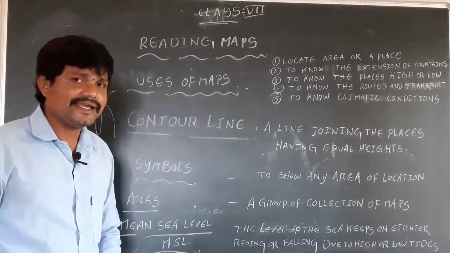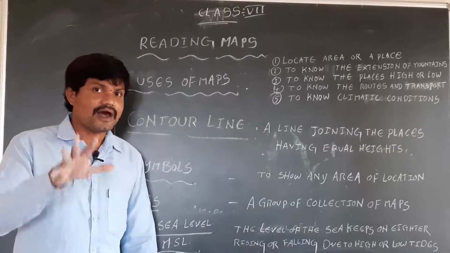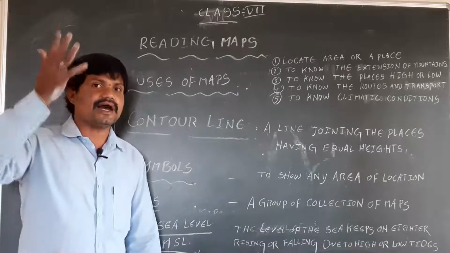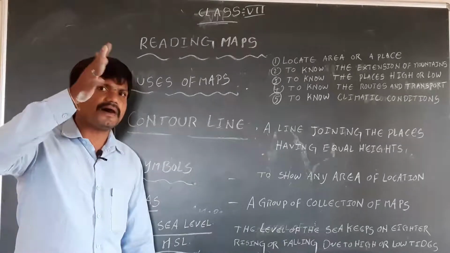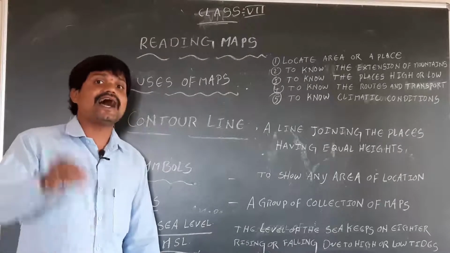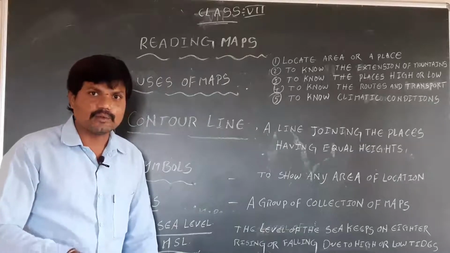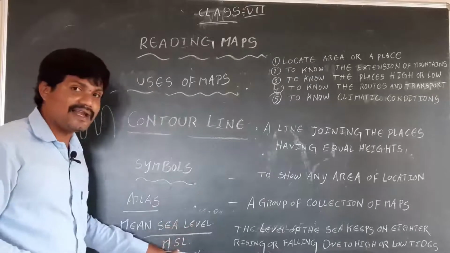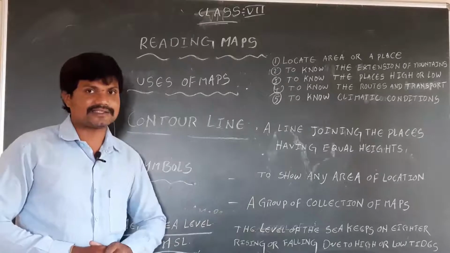You see, students, ocean water sometimes rises up and falls down. This action is called tides. The height of tides is measured by mean sea level.